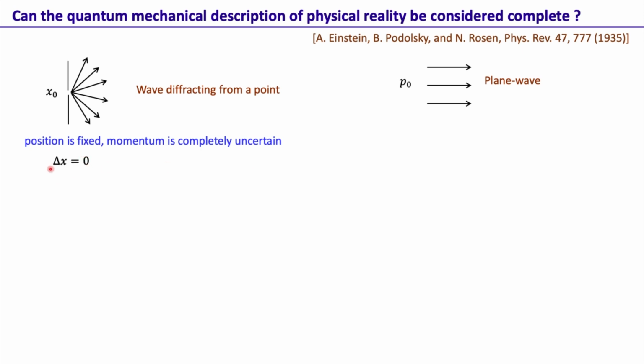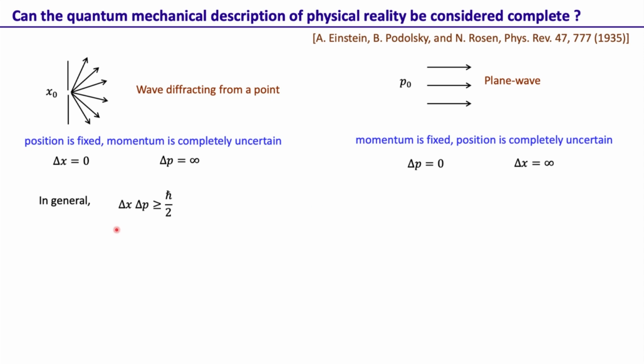This we can write as delta x, that is the uncertainty in x, equal to 0, because position is of course fixed, but the uncertainty in p, that is the momentum, is infinity. Similarly, for our plane wave example, the momentum is fixed and position is completely uncertain. That means the uncertainty in p is 0 and the uncertainty in x is infinite. But this was just one set of examples. In general we know that in quantum mechanics we have delta x times delta p is greater than or equal to h bar by 2, and this is called the Heisenberg uncertainty relation.